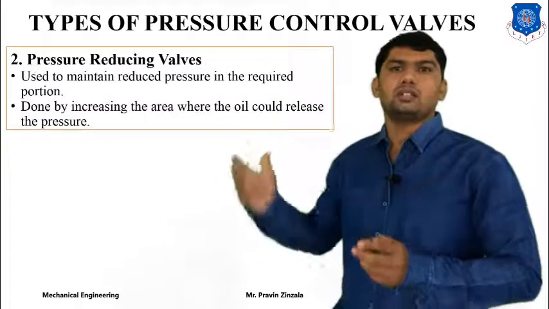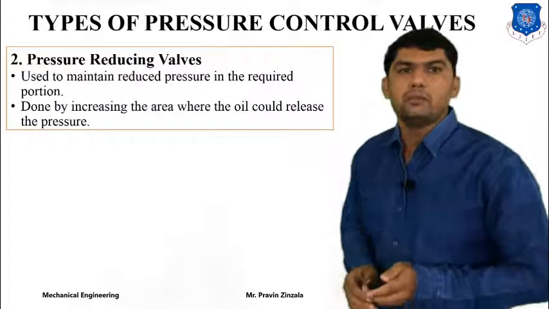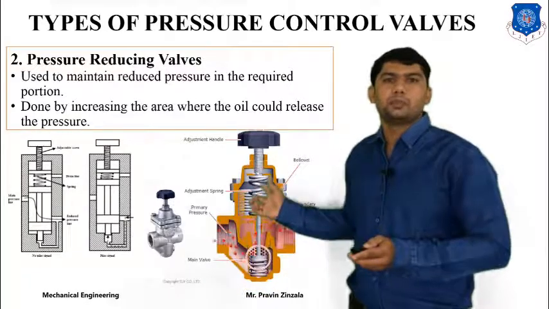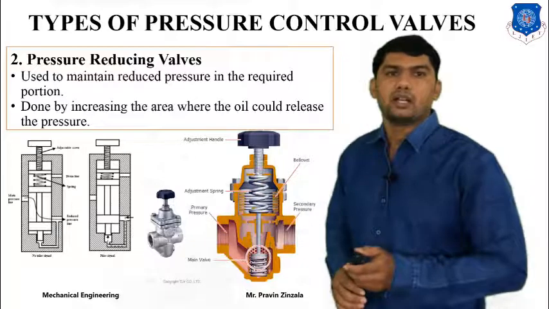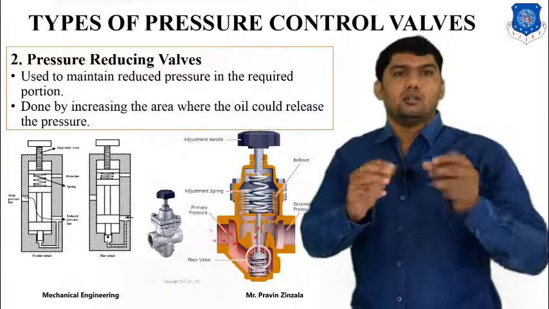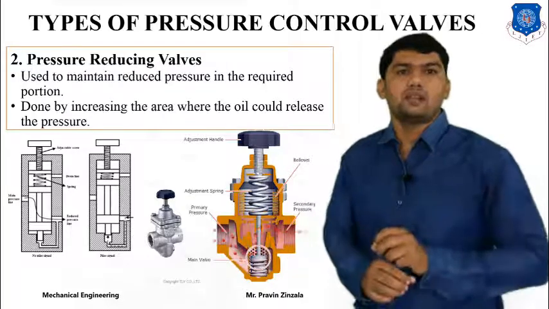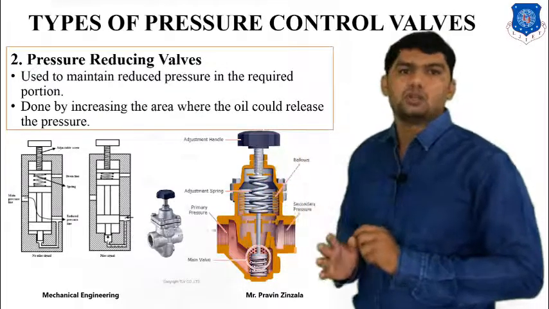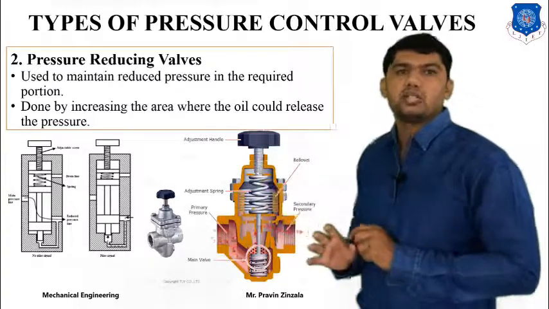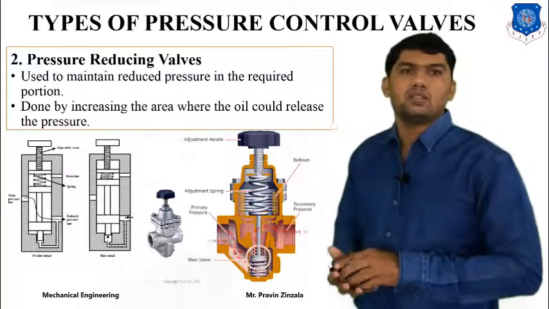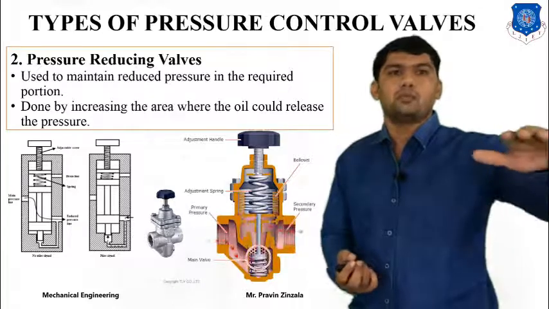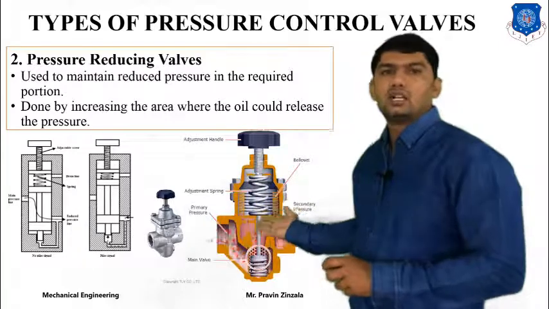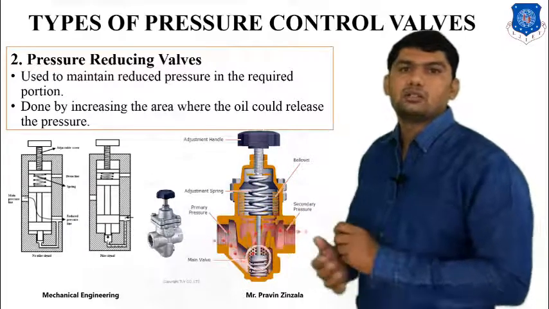The function of the pressure reducing valve is to reduce and maintain the pressure. In a hydraulic system, we have to maintain a reduced pressure for a particular component. If I am using many components in a hydraulic system with only one pump, I have to utilize the pressure reducing valve, because it will reduce and maintain the pressure for particular components. So this is the construction, and this is the animation of the pressure reducing valve.